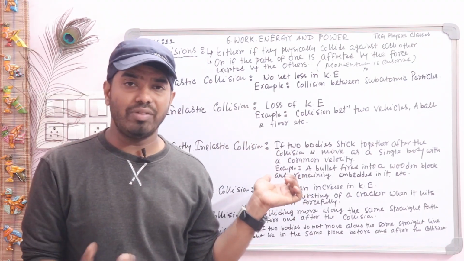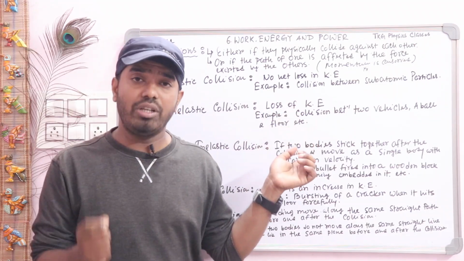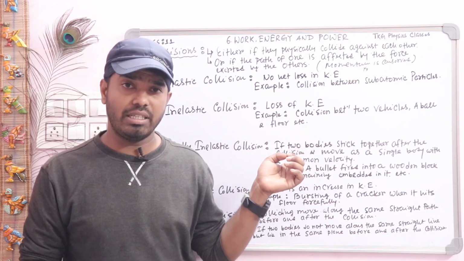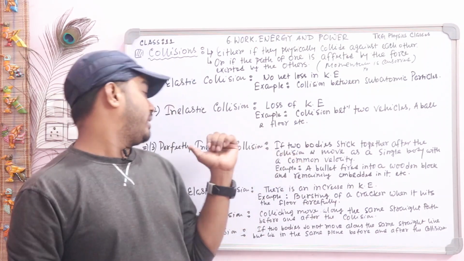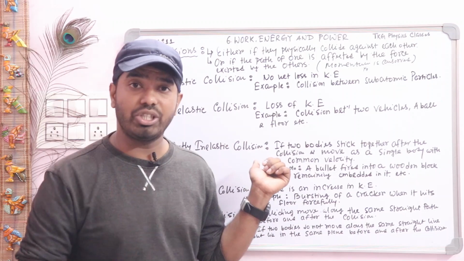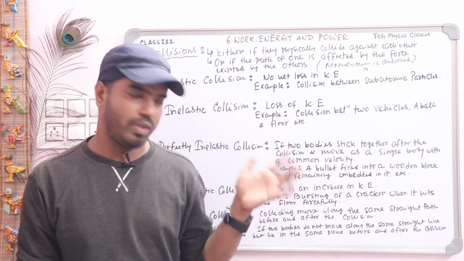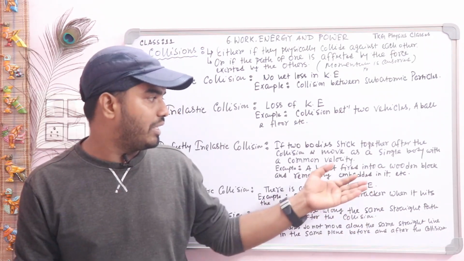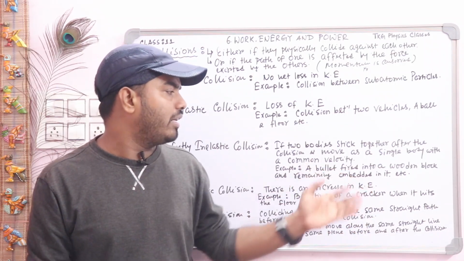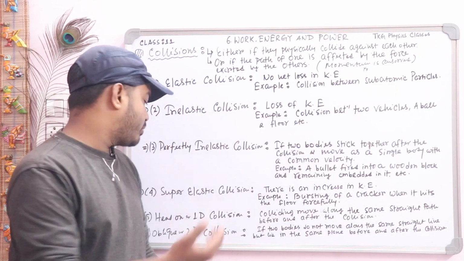And you know the meaning of inelastic collision, that means there is a loss of kinetic energy. So a collision is said to be perfectly inelastic when the loss of kinetic energy is the maximum. You can see this example: a bullet fired into a wooden block and remaining embedded in it, etc.